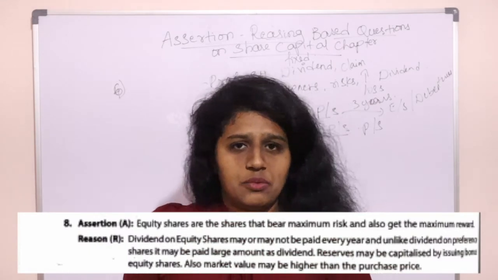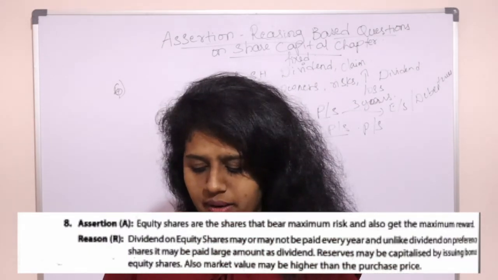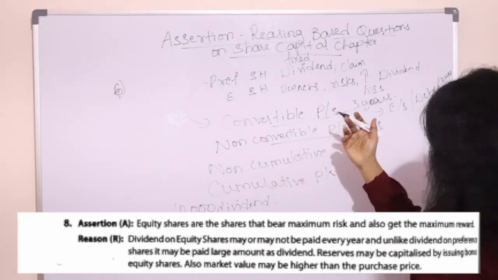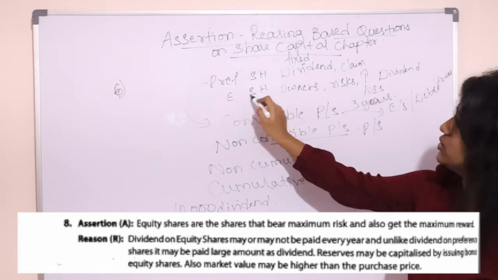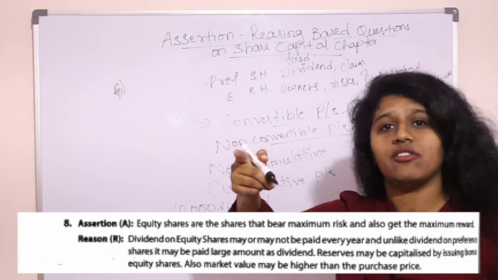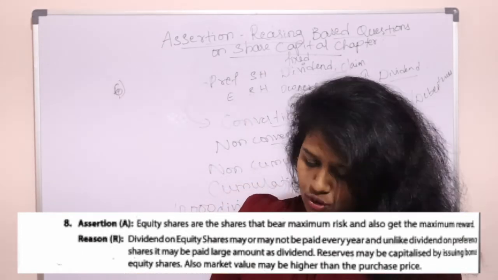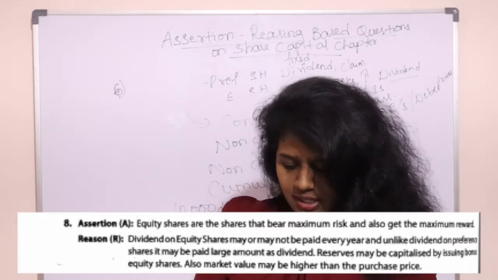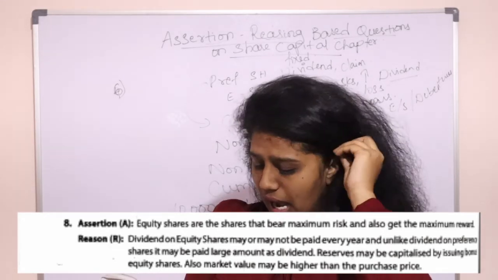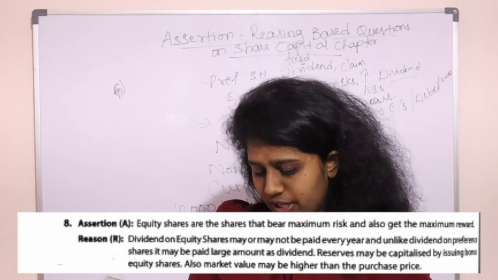Again it's regarding the types of shares. The assertion is equity shares are the shares that bear maximum risk and also get maximum reward. I told you if there is a loss, the equity shareholders will be facing it. If there are higher profits, equity shareholders will be enjoying them in the form of higher dividends. Yes, that's true. Reasoning given is dividend on equity shares may or may not be paid every year. Unlike dividend on preference shares, it may be paid as a large amount of dividend.